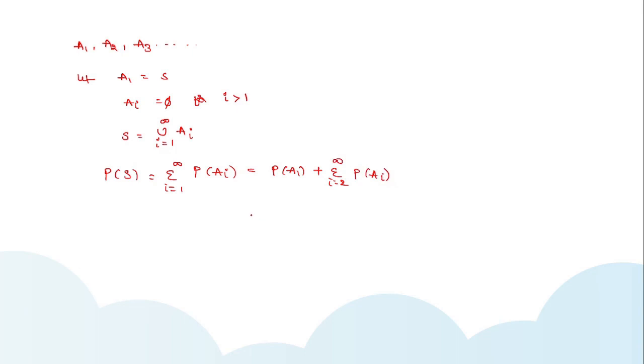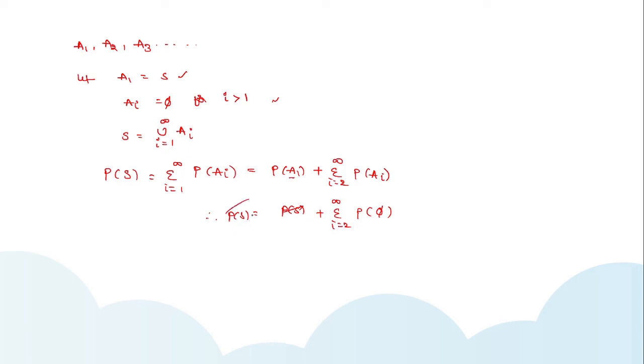And here A1, initially we have taken A1 is equal to S. So I can write this as probability of S plus sigma i is equal to 2 to infinity probability of Ai. Ai is considered as phi only, the null set. So probability of phi. So from this expression, I can write probability of S is equal to probability of S plus sigma i is equal to 2 to infinity probability of phi.